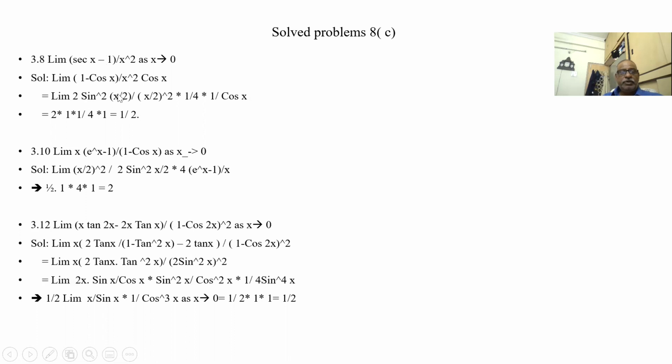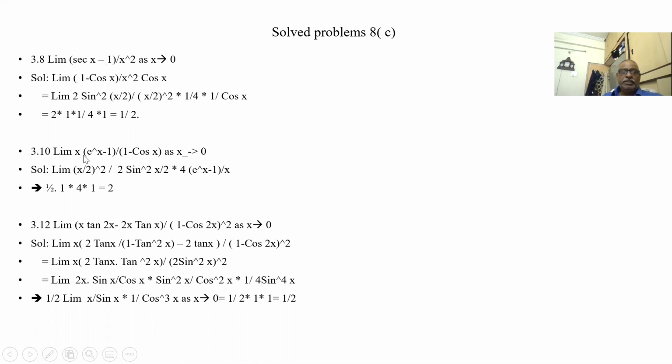So this is 2 sin square (x by 2) by (x by 2) whole square into 1 by 4 into 1 by cos x. Whatever I have divided by 4, I have multiplied with 1 by 4. So this is 2 into 1 into 1 by 4 into 1 by cos 0, which is 1. So the answer is 1 by 2.